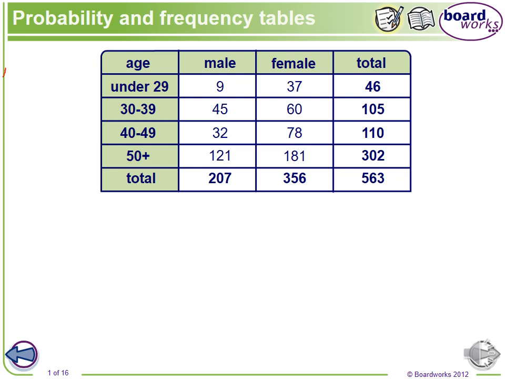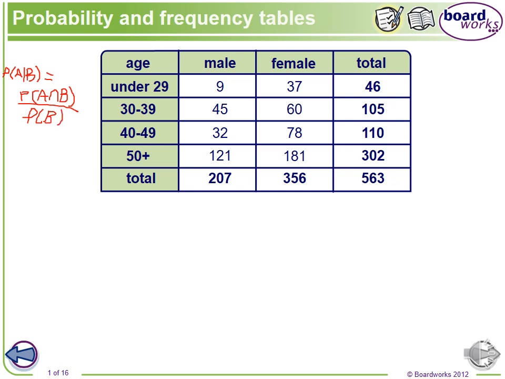The probability of A given B, so that means B is the condition, is equal to P(A intersect B) divided by the probability of B.